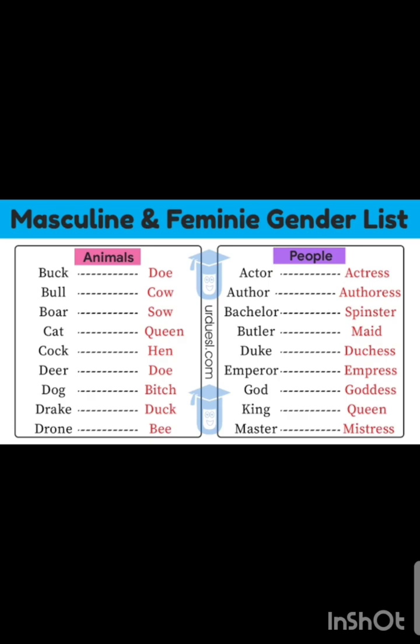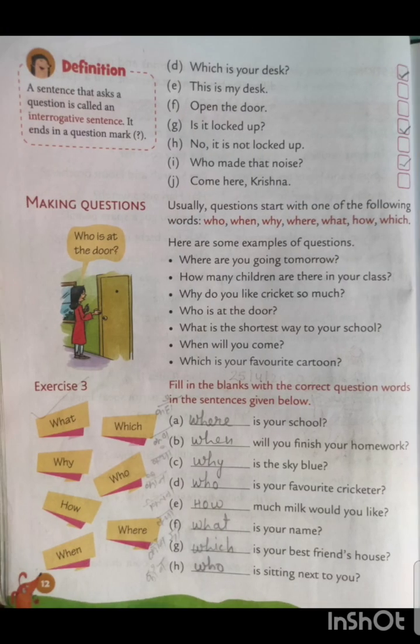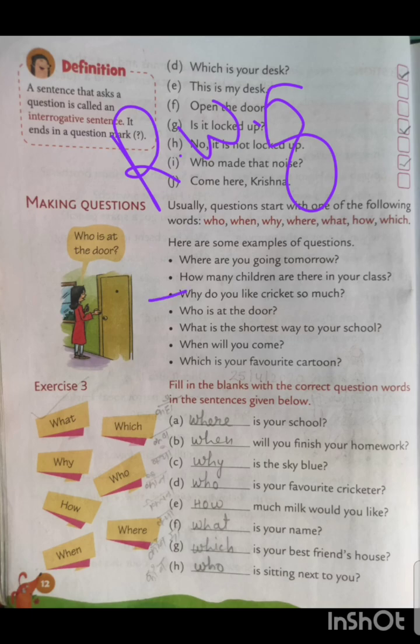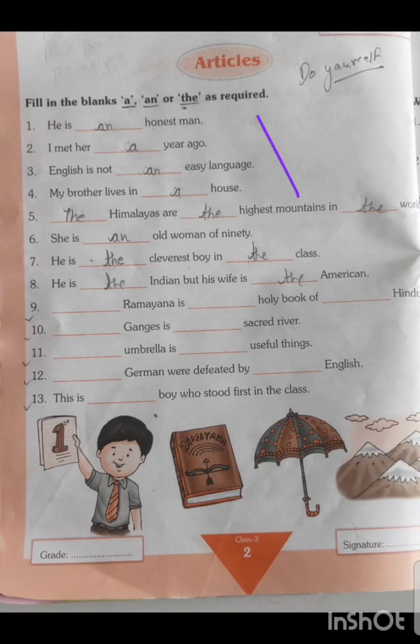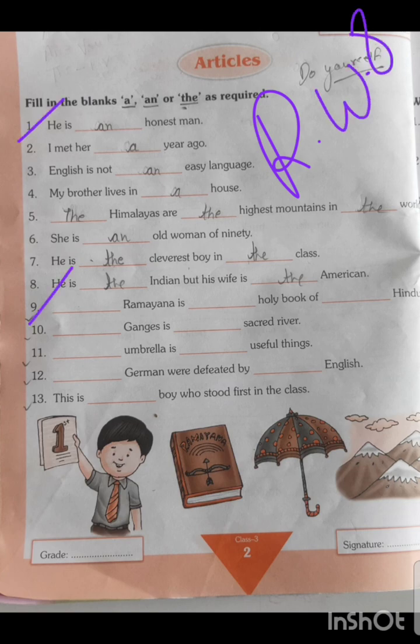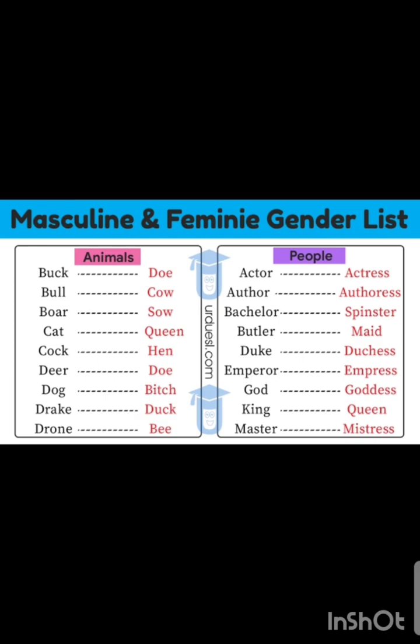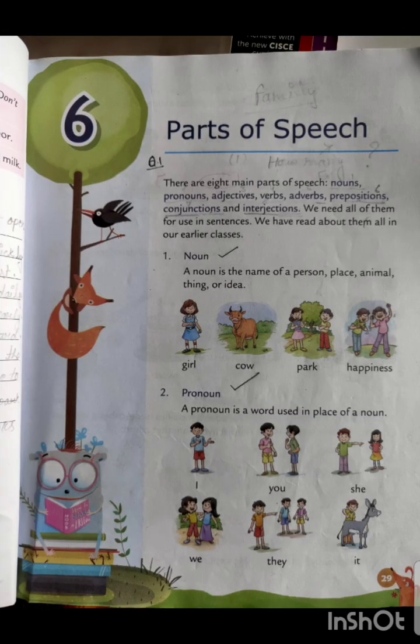Okay, look here, this is revision 8. Mention revision 8. This is also revision 8. This is revision 9. Revision 9, mention it, then note it down. And this is also your revision 9: definition of noun and pronoun.